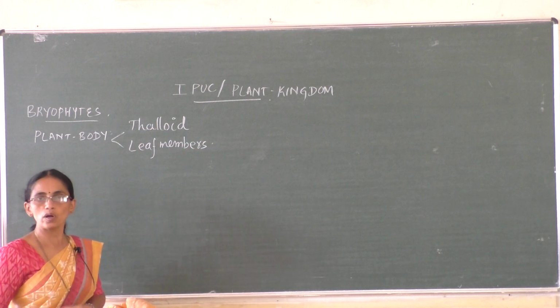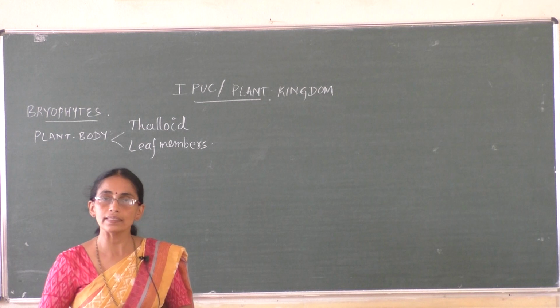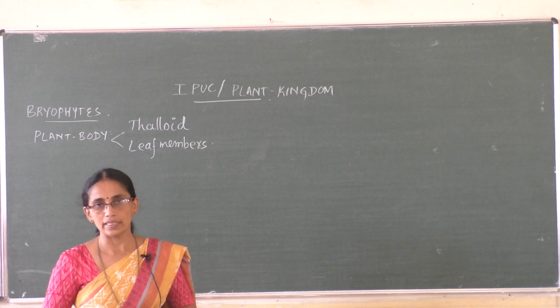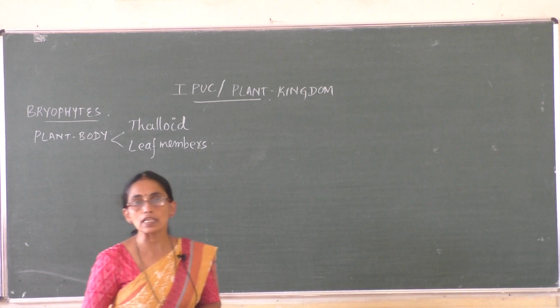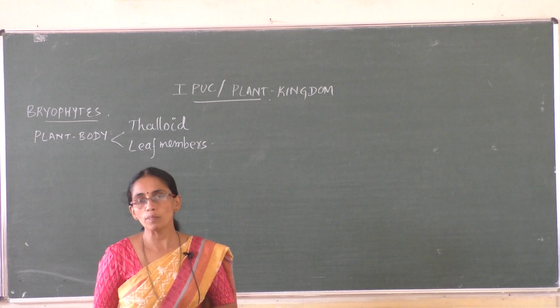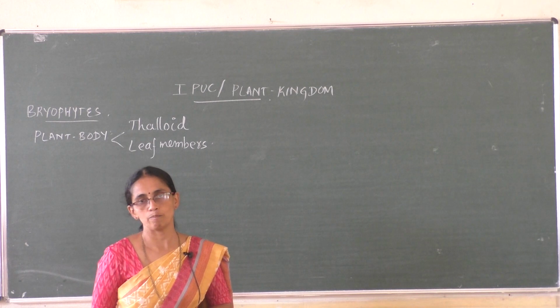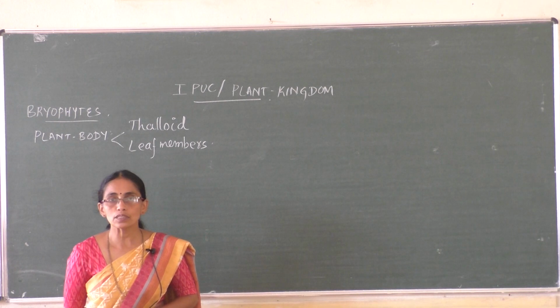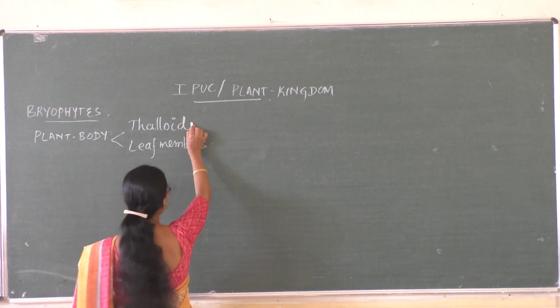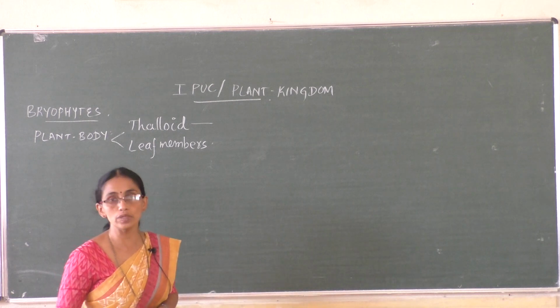Thalloid is a dorsiventrally flattened structure, as in Marchantia, in the case of liverworts. The thallus is a little more complicated than the thallus of algae. That completes the liverworts.